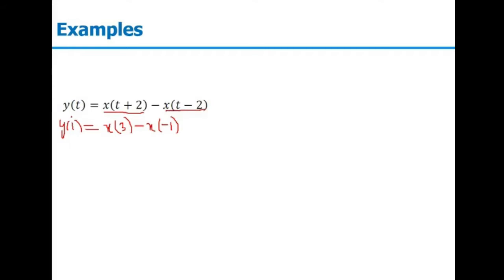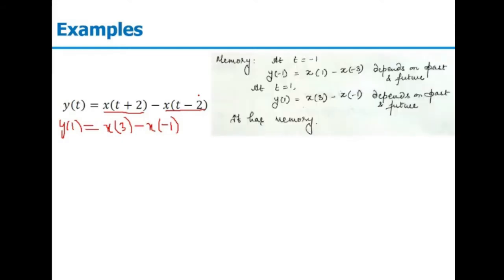Since y(t) depends on both past and future values of the input, the given system has memory. It has to remember the previous values and the next values. So that's why the system is dynamic in nature. Since the system depends on the future value, the given system will be non-causal, because a causal system should depend on present and past values. But a non-causal system depends on future values as well. And since here it depends on the future value, we can say the given system is non-causal.